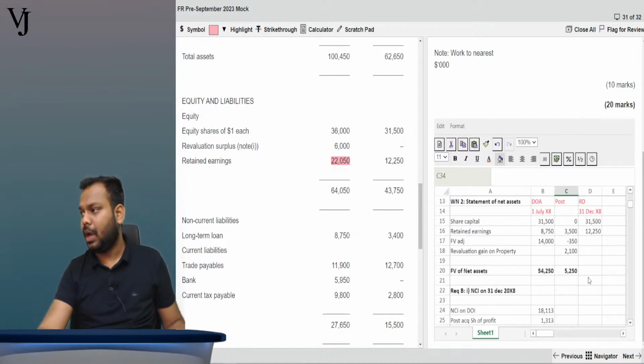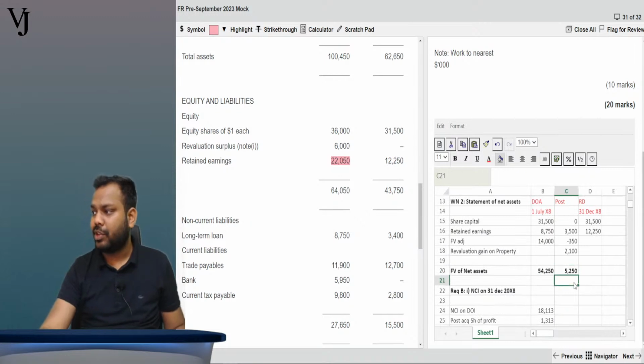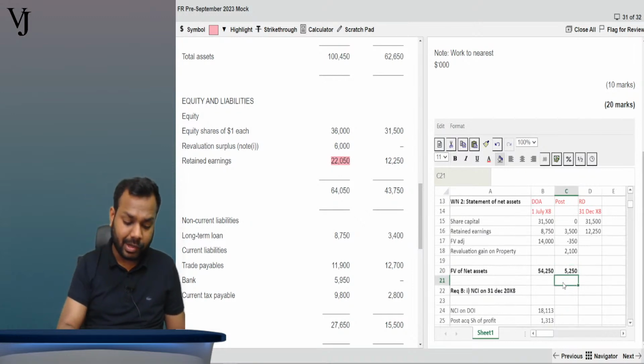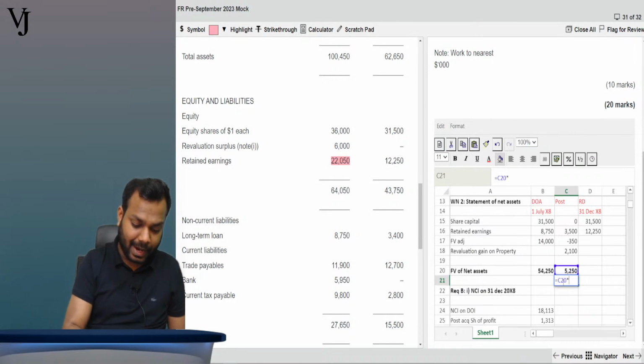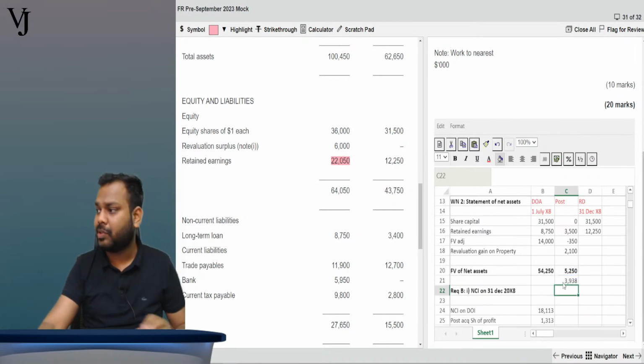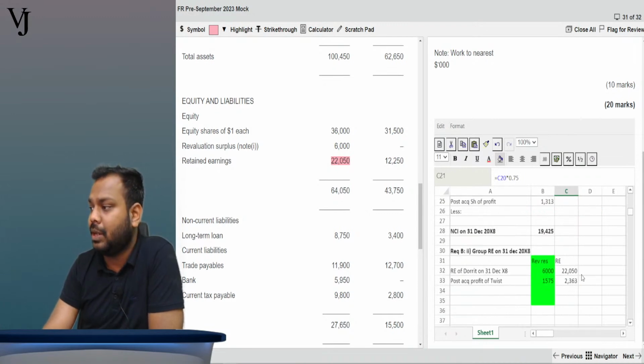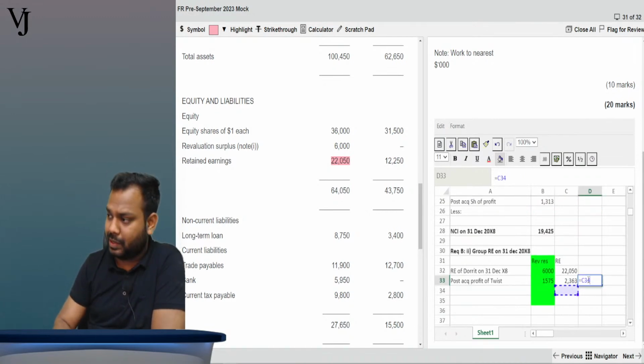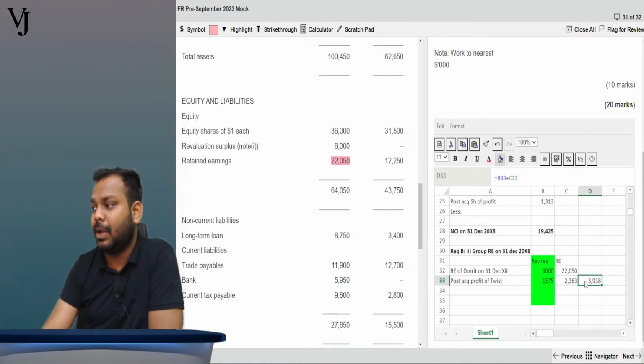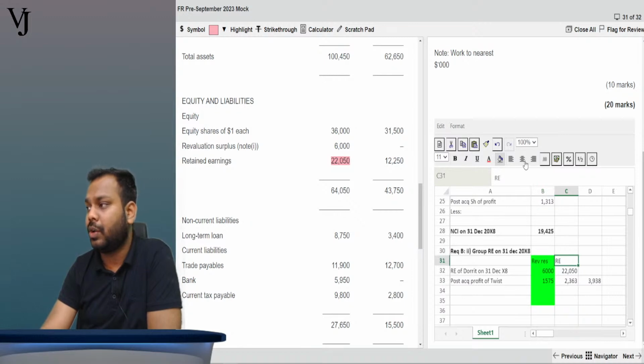Now see, this 5250, if you multiply by 75%, how much comes? 3938. And now if you add it up, the total is the same, but we are presenting the revaluation gain on the property in revaluation reserve and other gains in retained earnings. So Gufran, your query gets answered here.